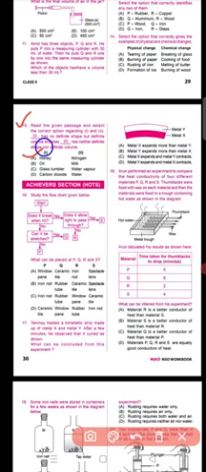Your options will be Option A. Okay, because see, liquids do not have definite shape but have definite volume, such as honey, and gases have neither definite shape nor definite volume, such as nitrogen. Okay, now question number 16.